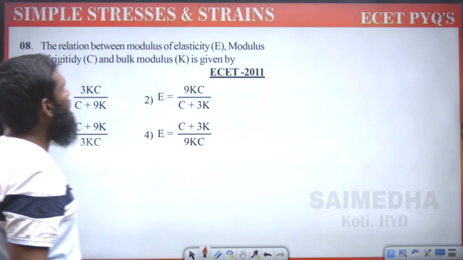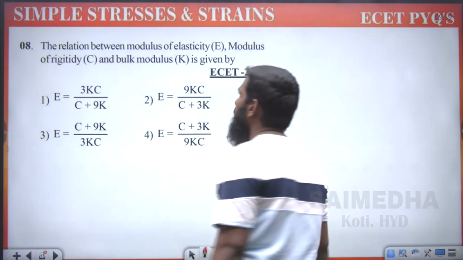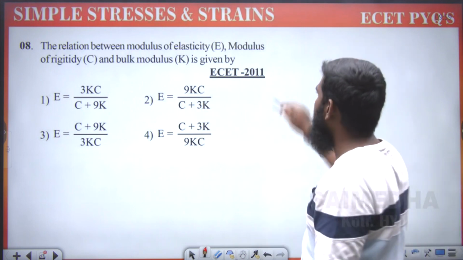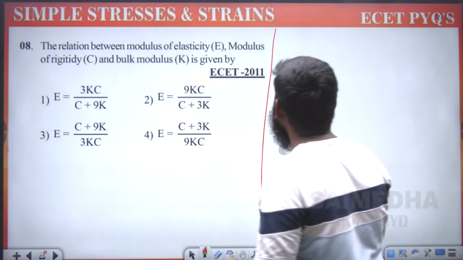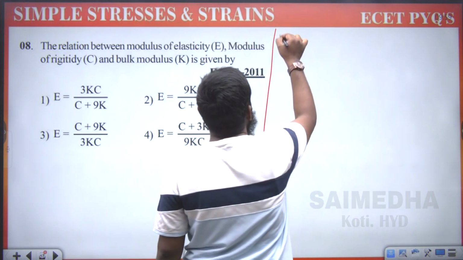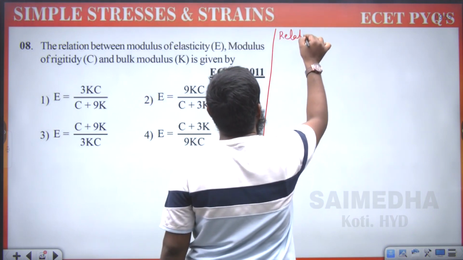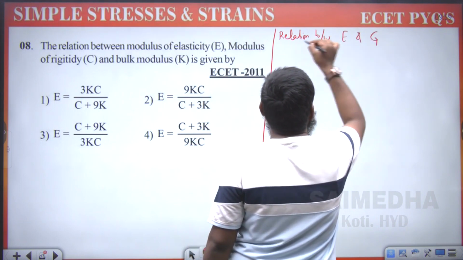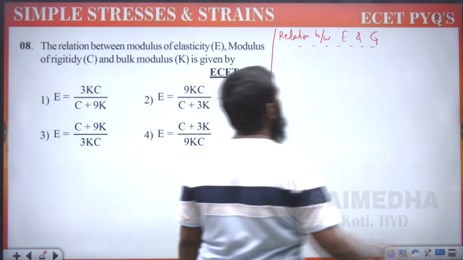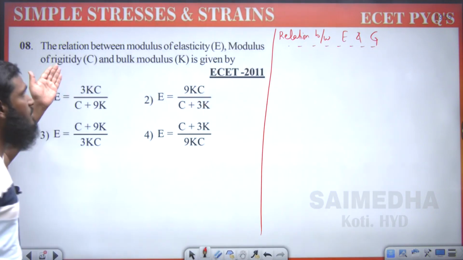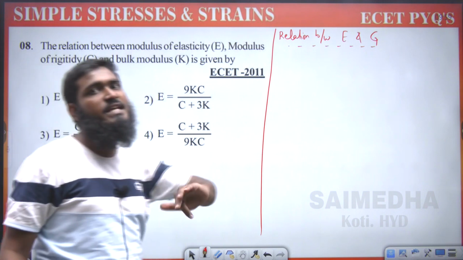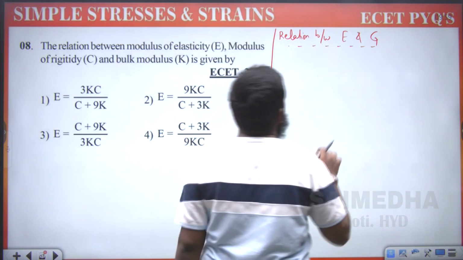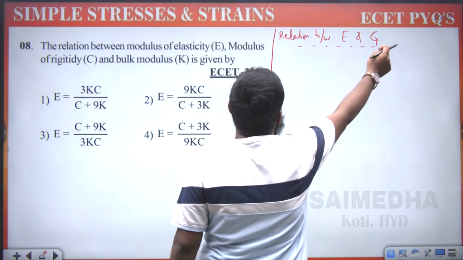Now next one, the relation between modulus of elasticity, modulus of rigidity and bulk modulus is given by. Okay, so actually we are having three relations over here. What are those relations? Listen carefully. First we are taking the relation between E and G. G means we have taken it as modulus of rigidity, or else we can take C or N, like that we can take. So the relation between E and G, modulus of elasticity and modulus of rigidity.